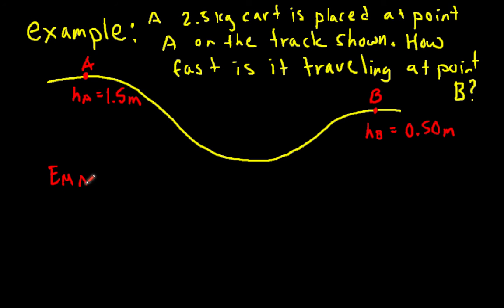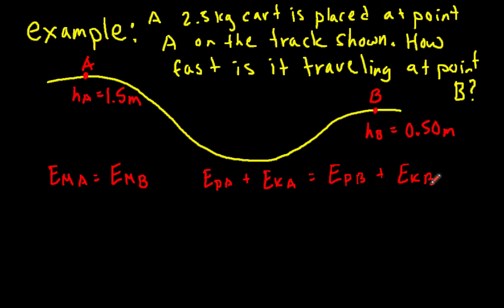Here's how we do this calculation. We know that the mechanical energy at point B must equal the mechanical energy at point A because of the law of conservation of energy. That means the potential energy at A plus the kinetic energy at A must equal the potential energy at B plus the kinetic energy at B. We know at point A, because the cart was just placed on it, it had no speed, therefore the kinetic energy at point A was 0.